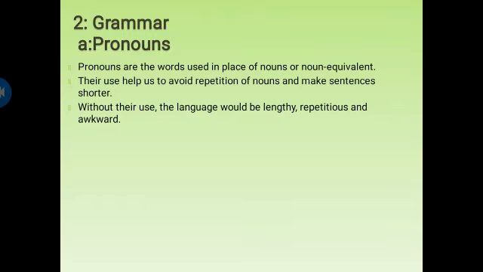For example, we say Ali is a good boy. We are writing a paragraph about Ali. We will not mention his name again and again, Ali this and Ali that. We will write his name only in the first line, and then we will start using pronouns. For example, he is a pronoun.